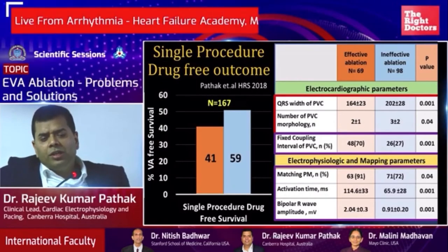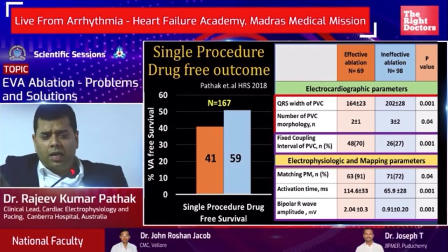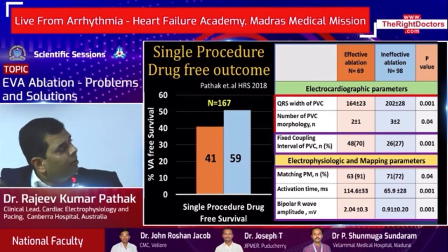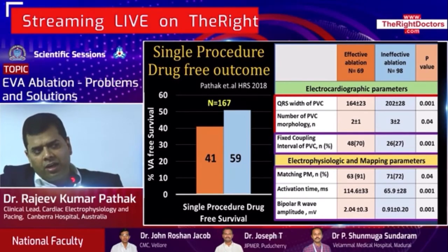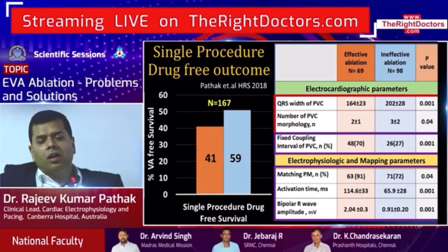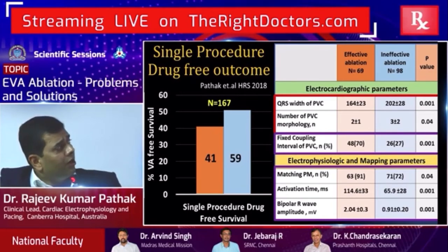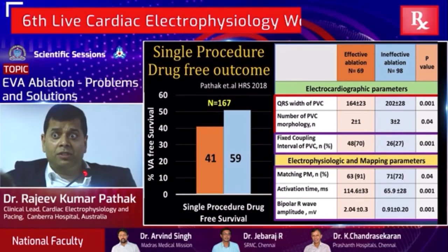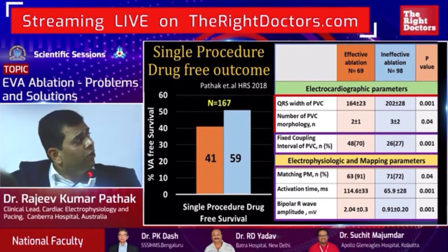So when we looked at our data, and this was work I did when I was in Penn with Dr. Marchlinski's lab, we had 167 PVC cases. In fact, we had 130, and I've added 37 patients since I'm back in Australia in the last 1 year. We now have 167 papillary muscle cases, and we have put this together, and it has been ready for submission now.